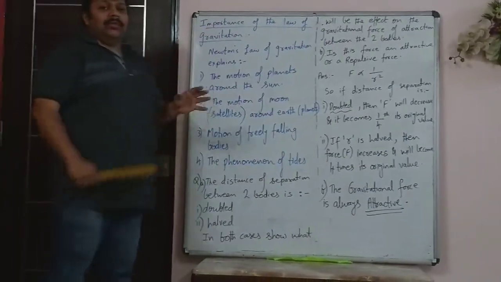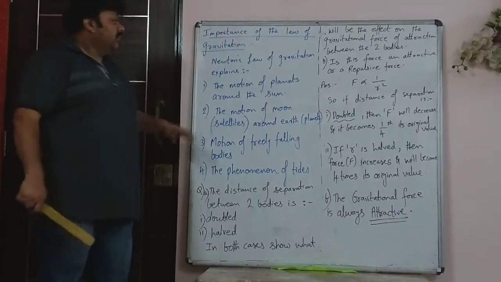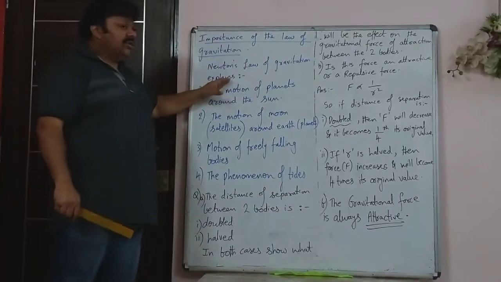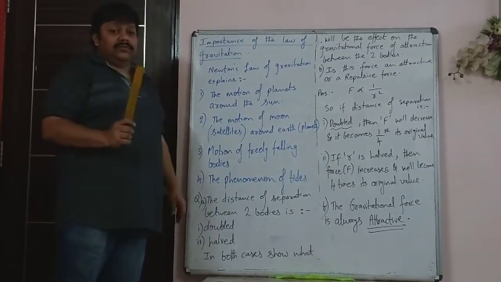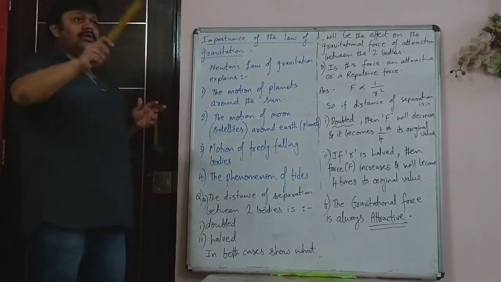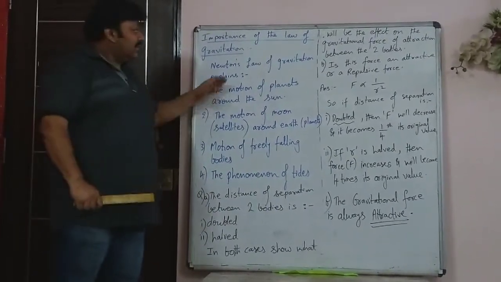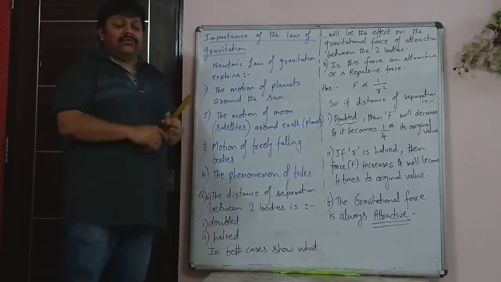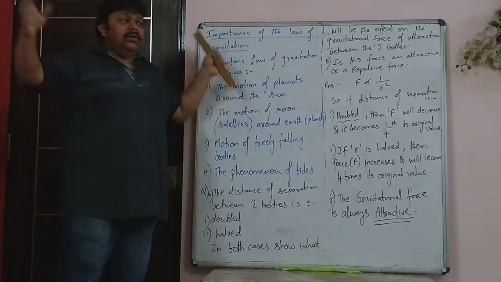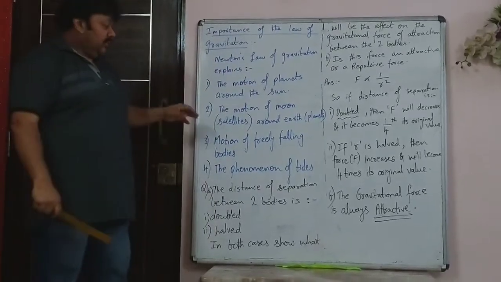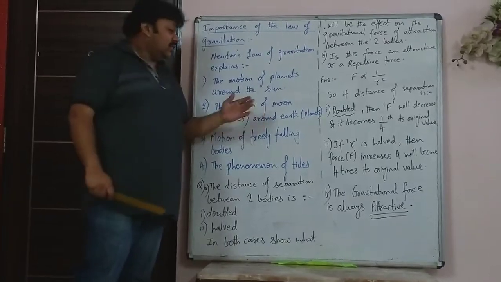Now what is the importance of this law of gravitation that Newton proposed? Newton's law of gravitation explains few things. The motion of the planets around the sun. So they are all moving at a constant speed and at a constant distance around the sun. That is explained by Newton's law of gravitation. If there was no force of attraction holding those two bodies together, they would have just drifted away. Same way, the motion of the moon or satellites around the earth.